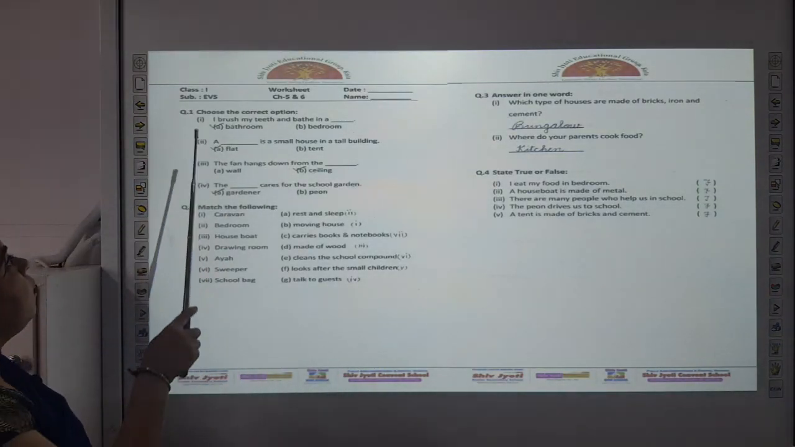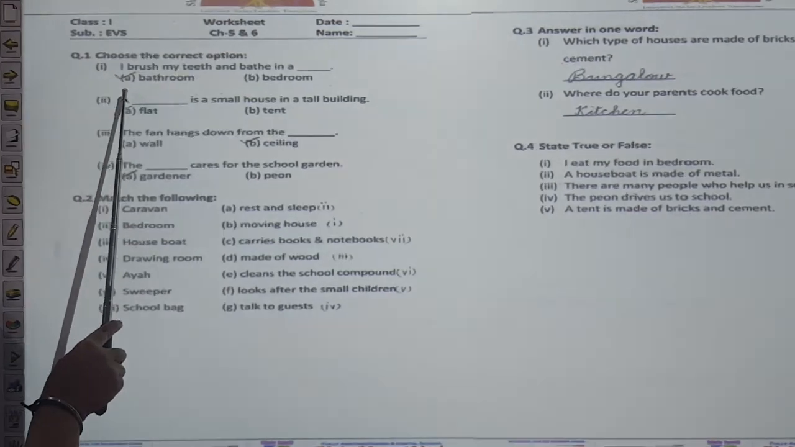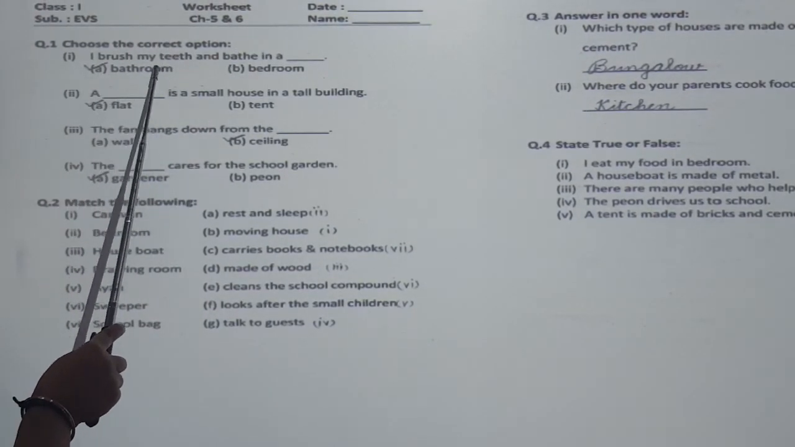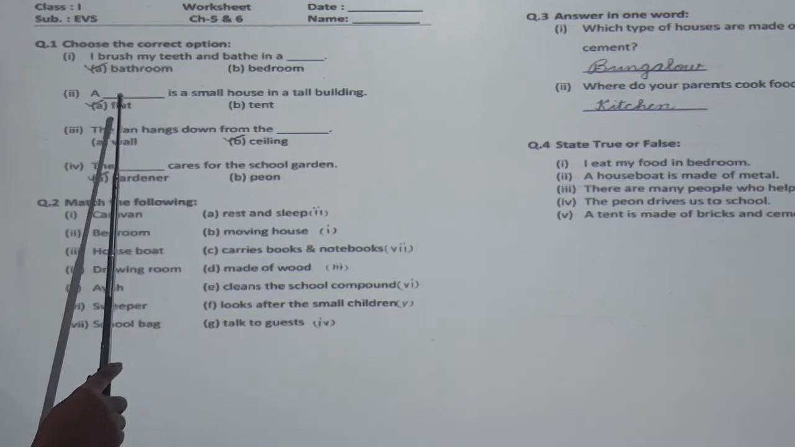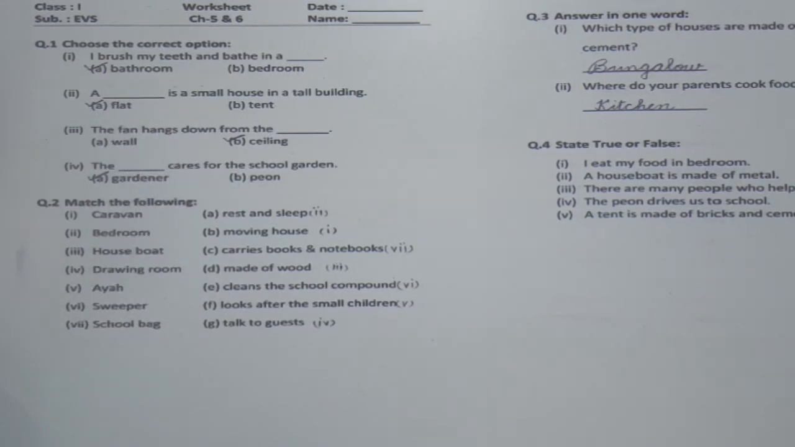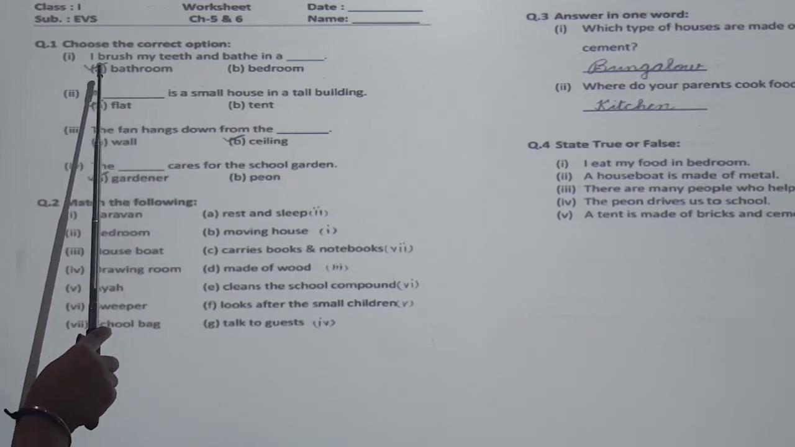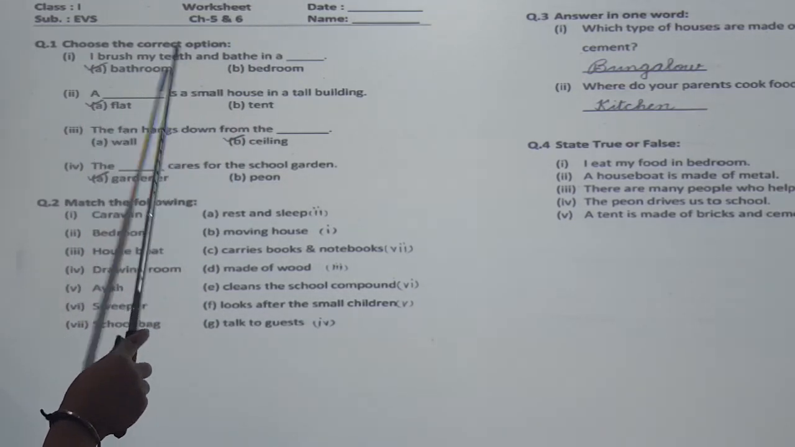Let's see. Question number first, choose the correct option. First, I brush my teeth and bathe in a dash. Where you brush your teeth and take shower? Bathroom or bedroom? The correct answer is option number A, bathroom.